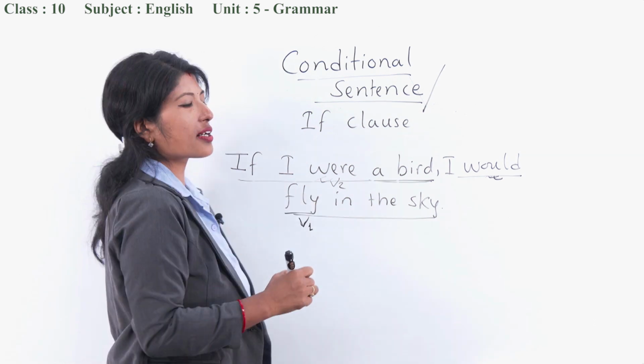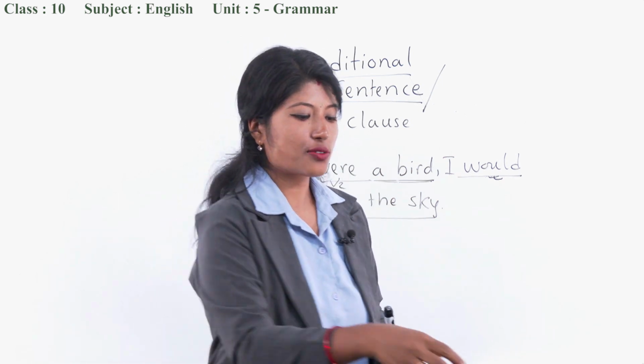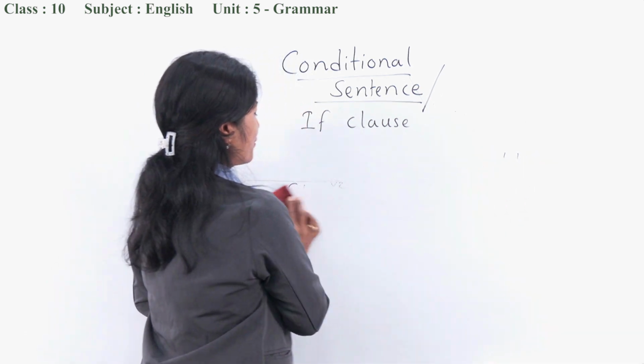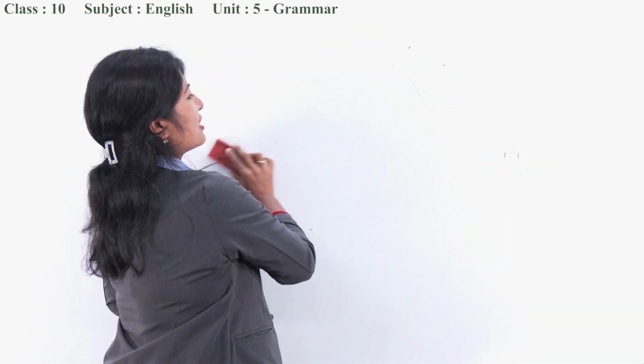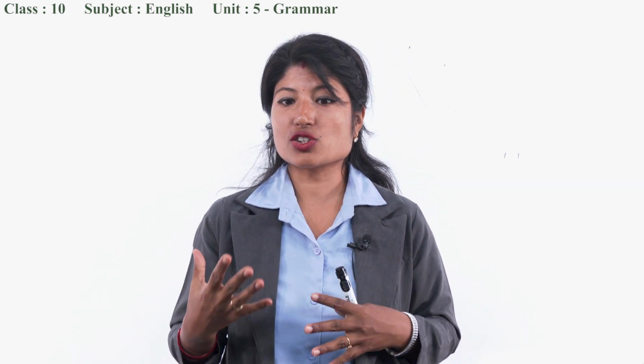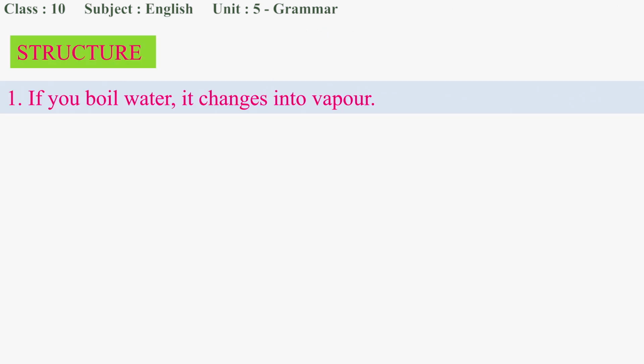And how does it work in every sentence? Every sentence, we are going to check out in the slide. All of you ready? Okay. So let's observe the sentences and we come to know the structure of each sentence. So here it goes. The first one, structure. Here is an example. If you boil water, it changes into vapor. What do you see here?